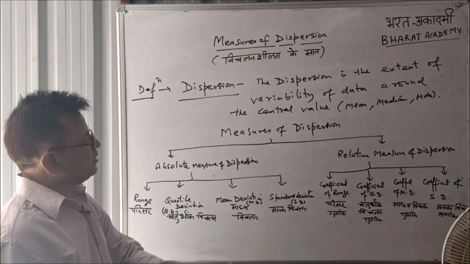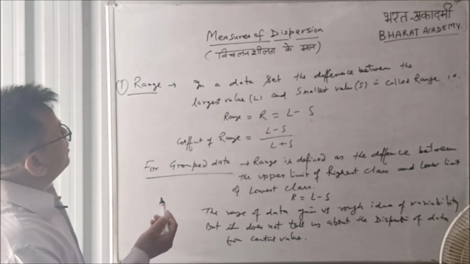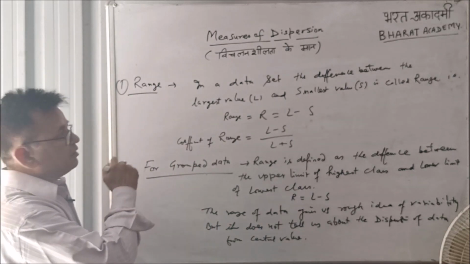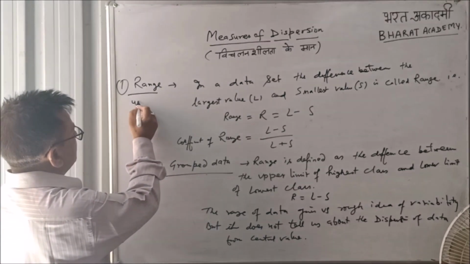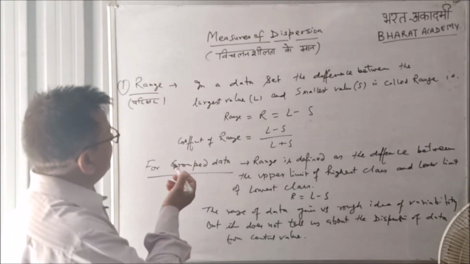So these are the measures of dispersions. Now we start from range. The first measure of dispersion is range, which is also called परिसर in Hindi.